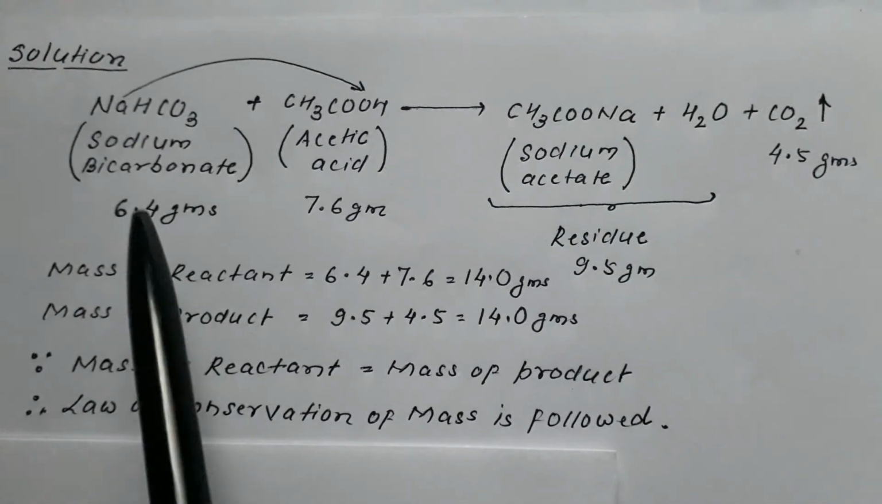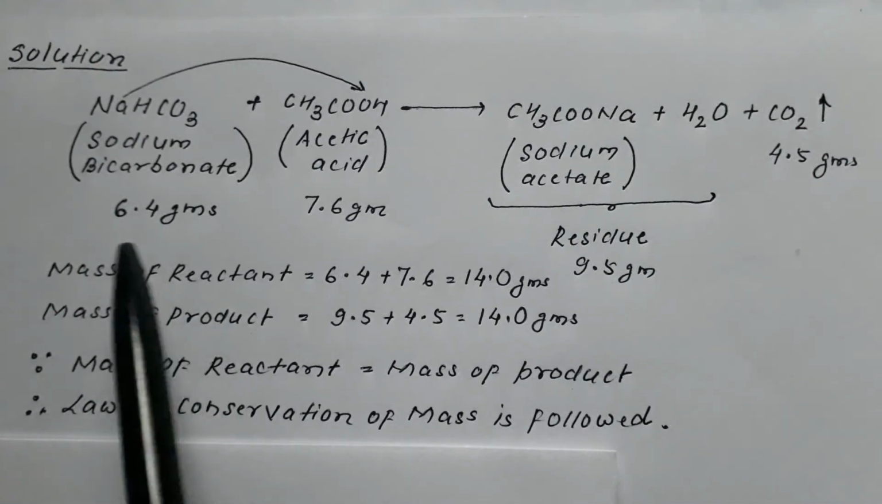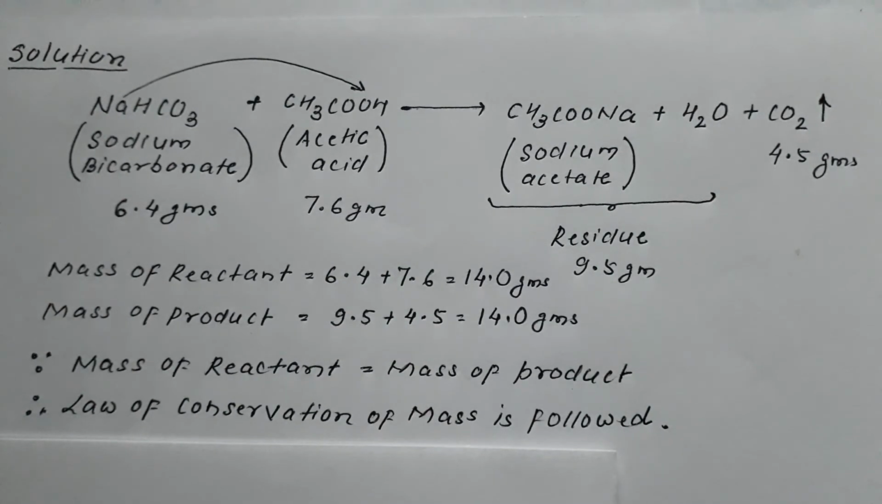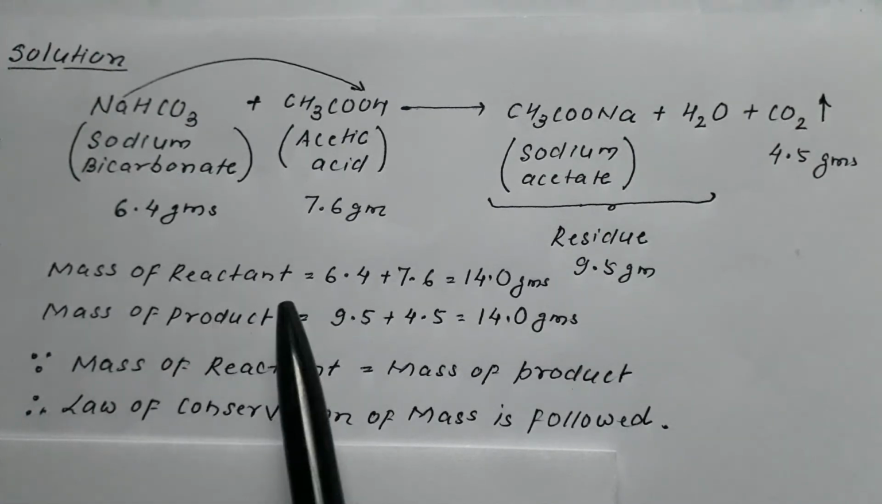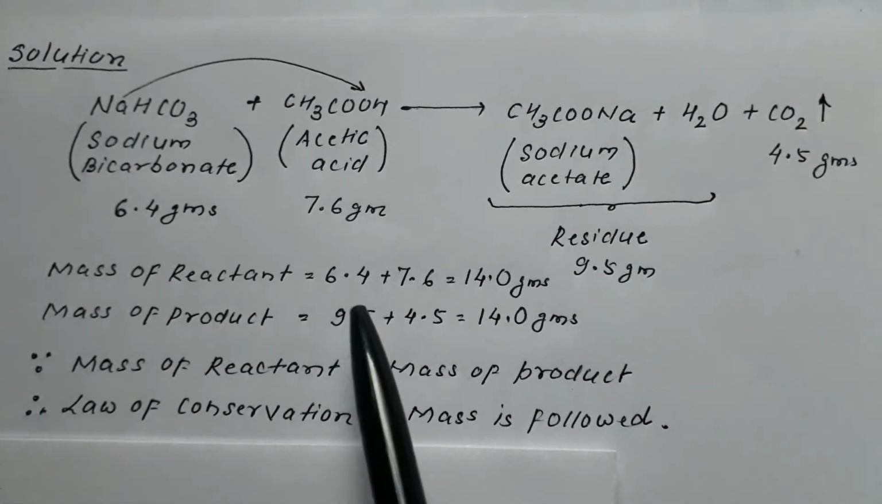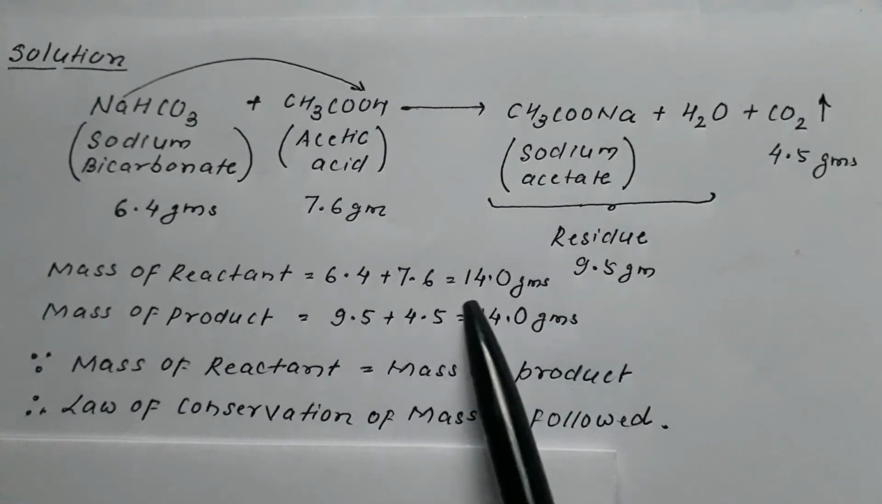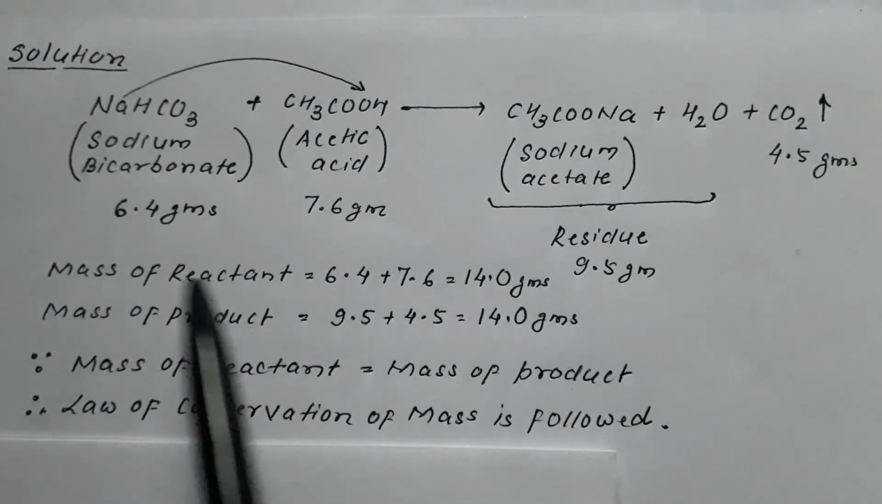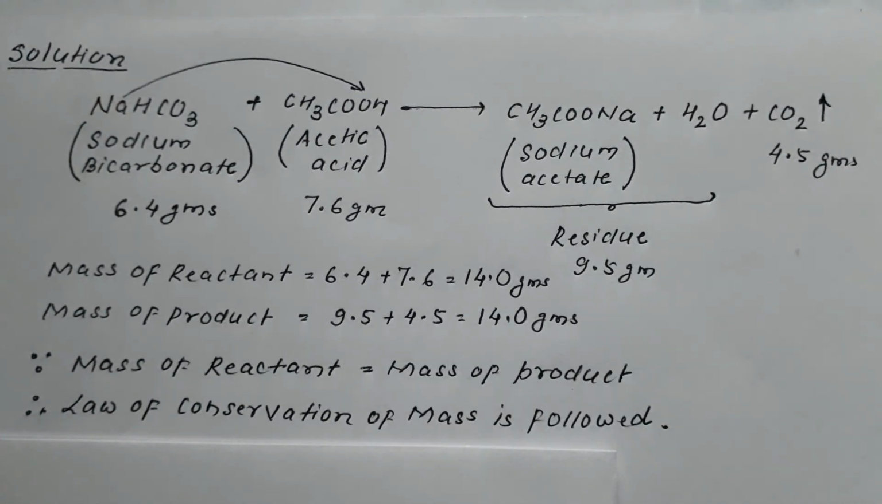The weight of NaHCO3 is 6.4 grams. That of acetic acid is 7.6. So we can say that the mass of reactant is 6.4 plus 7.6, that is total 14 grams. The mass of the reactant is 14 grams.